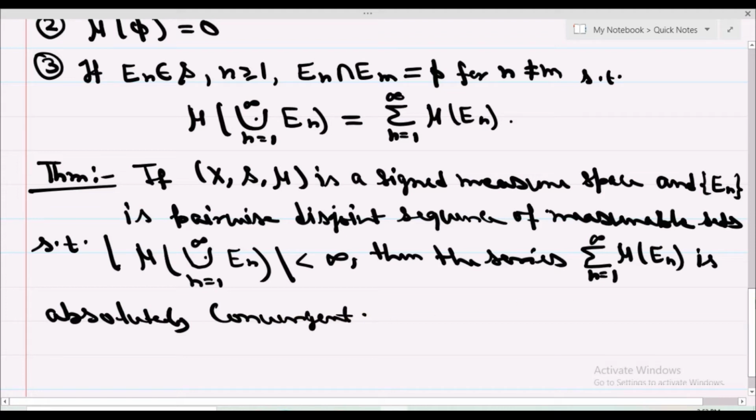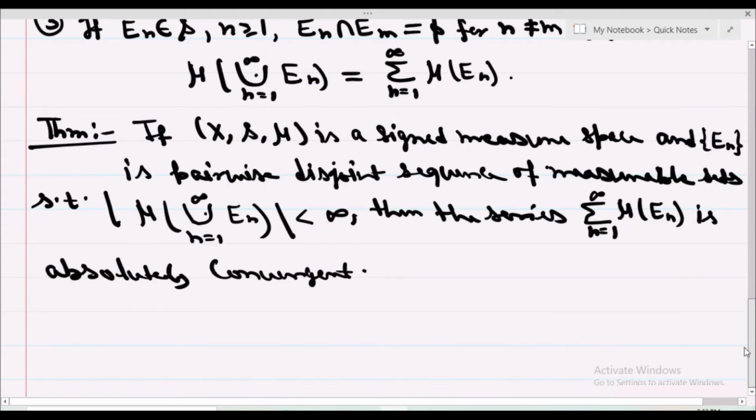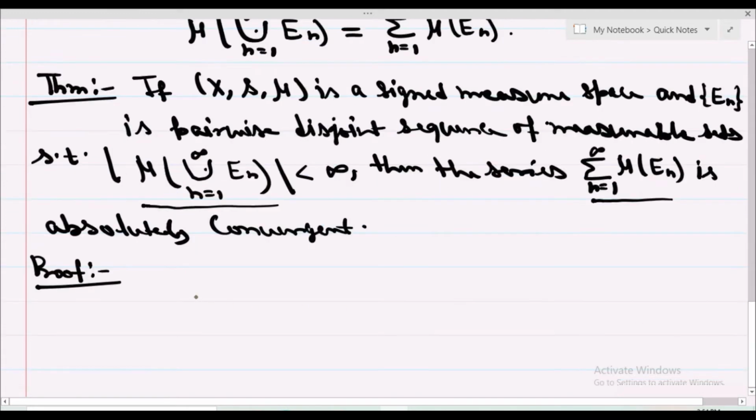Okay, now we first prove this theorem, because in the last property of signed measure you get mu of union n equal to 1 to infinity. If this is finite, then the series on the right hand side of property 3 of the definition of signed measure will be absolutely convergent. Okay, so we prove this.